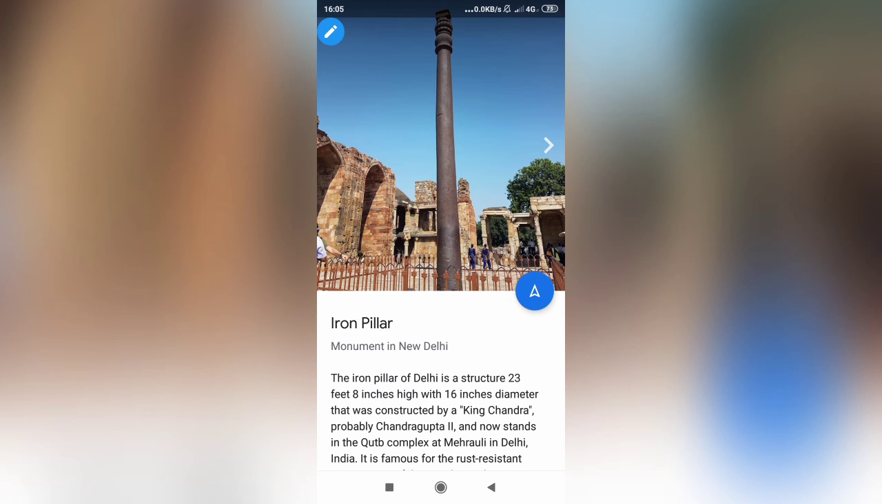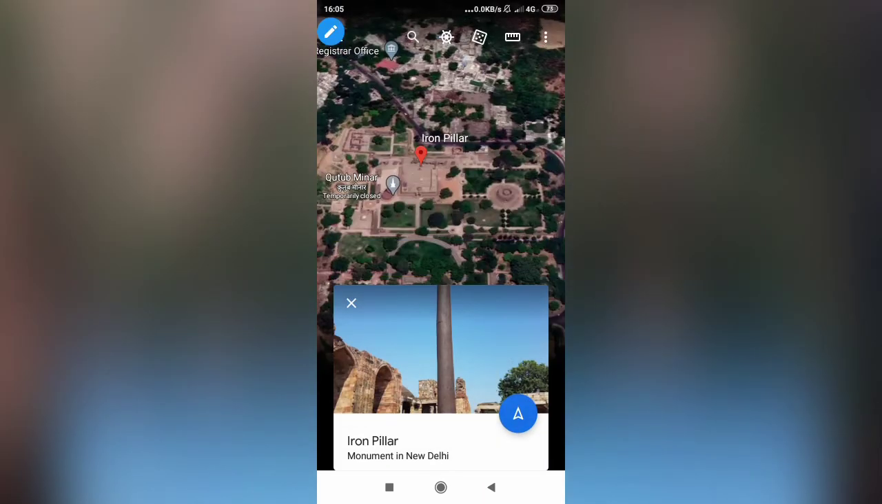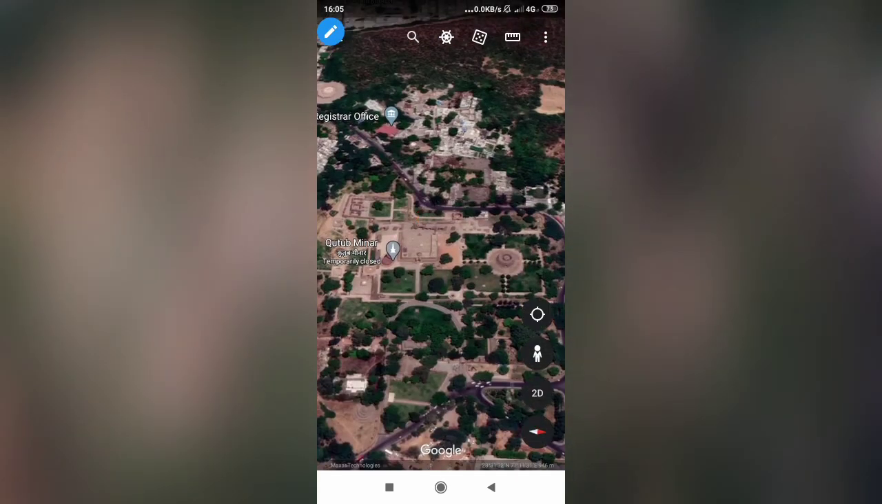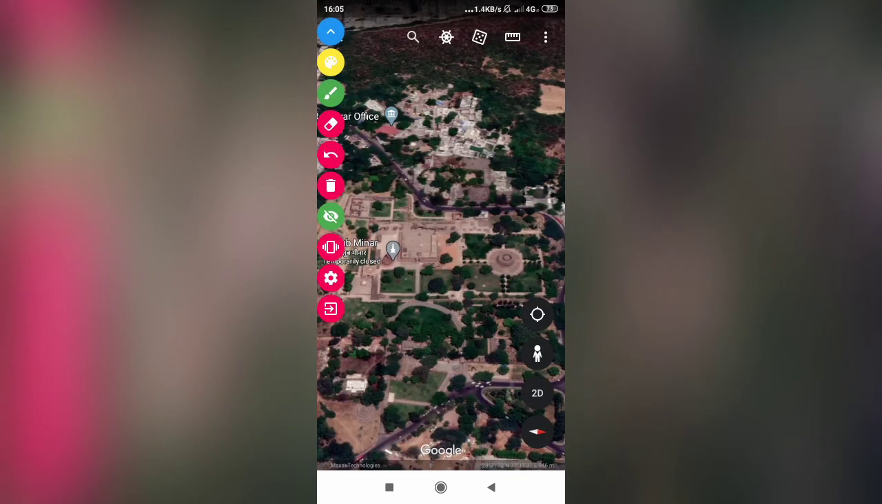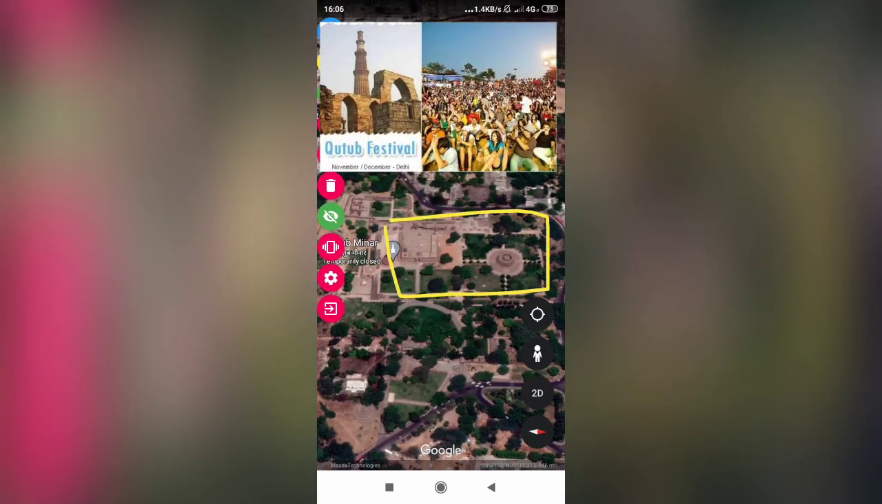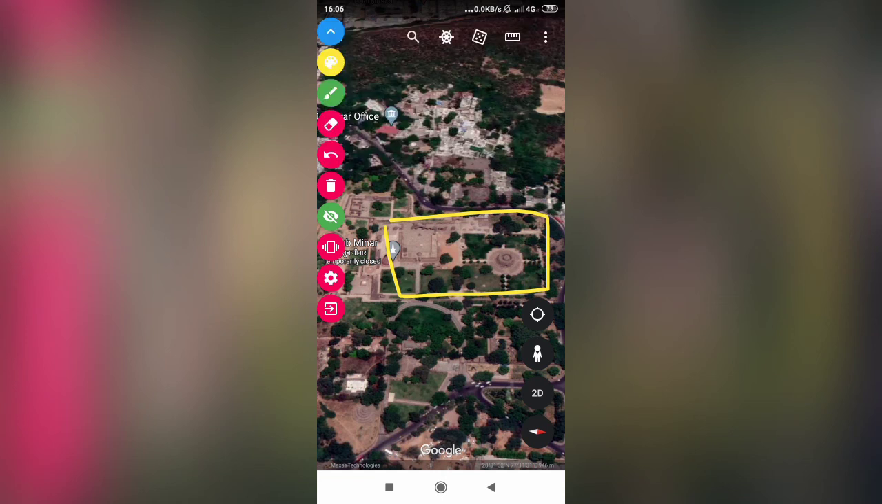All right, its weight is 3,000 kg, that is 3 ton. All right, so this is a little bit about the iron pillar. And now this area, Qutub Minar complex, has a great cultural aspect too. All right, in the months of November and December, Qutub festival is organized in this complex. In this festival, many artists, musicians, dancers from all over India attend and they perform. And that's all about it.